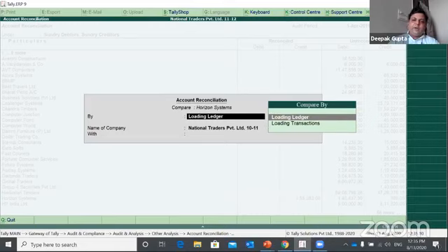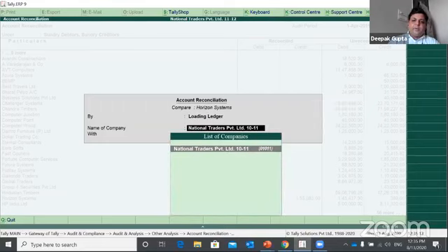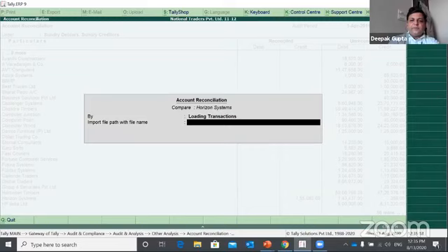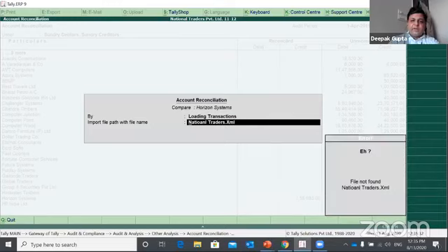Or if I have received the data in XML format, I can select loading transactions, and I can give the path of the file name or the entire path. So let's say I type the name of National Traders.xml. I had already exported that account.